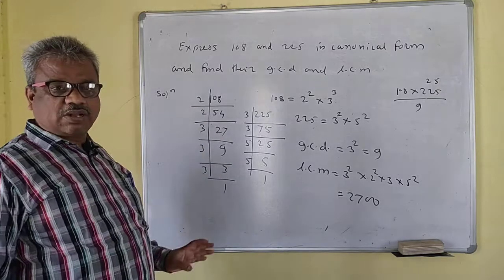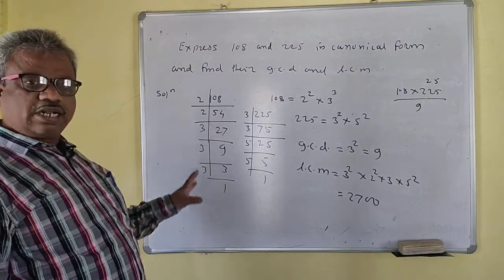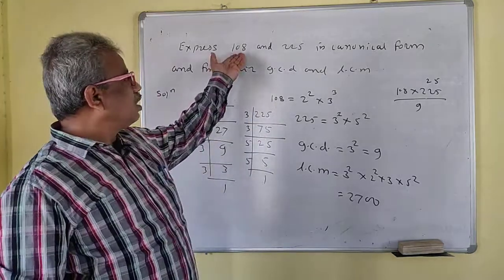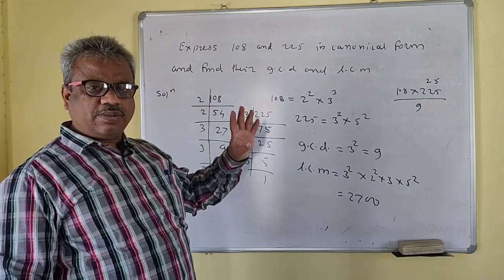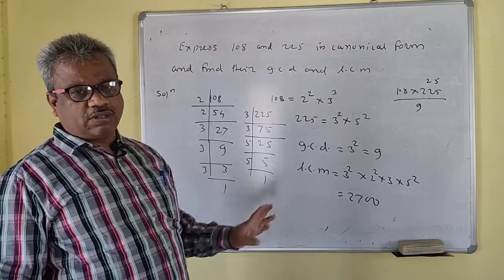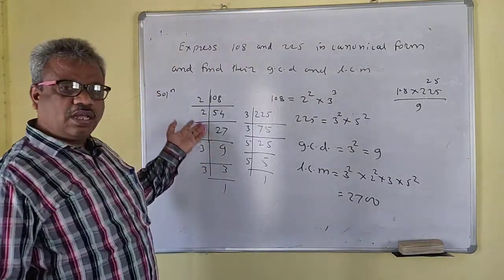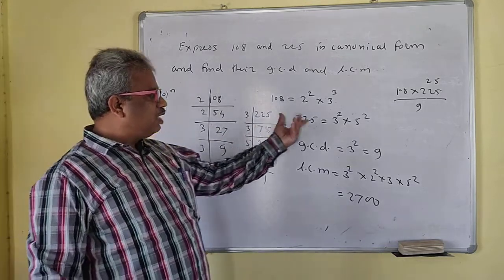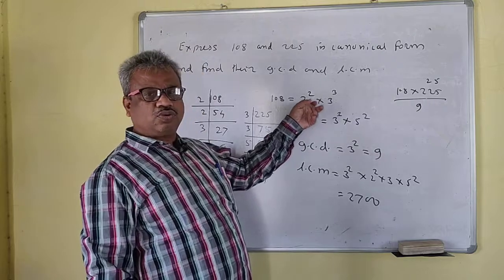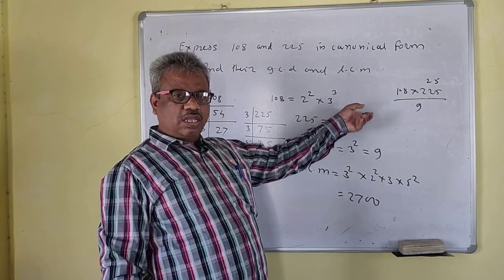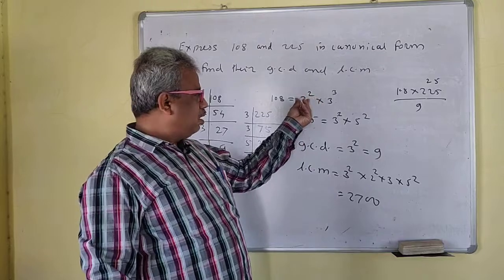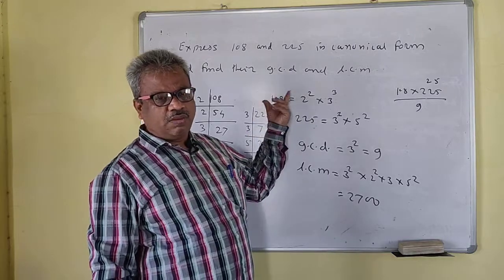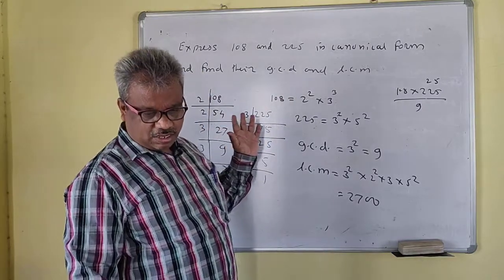I hope that you understand all these things. This is all related to prime numbers. Just try to solve one more problem on the canonical form. Take any number and express that number in the canonical form. You have seen how to find a GCD with the help of this. Instead of writing 2 into 2 into 3 into 3 into 3, you have to write it as the product of the powers of the primes. That is the canonical form. Okay, so we'll stop here.